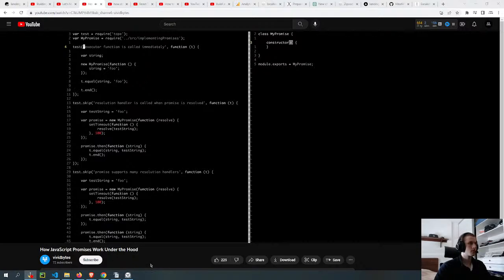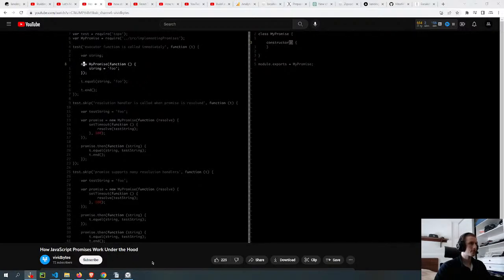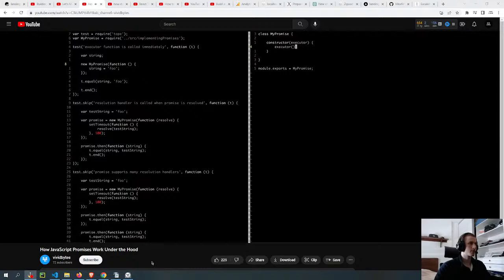Let's look at the first test. It says execute function is called immediately. Execute function refers to the function that is passed into the promise constructor. To make this test pass, we can simply call the execute function. It's the only argument passed into the constructor.